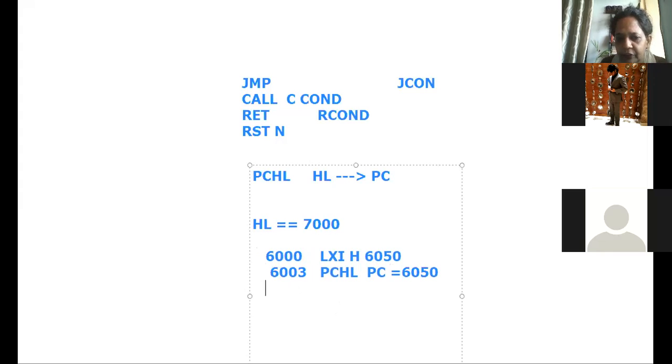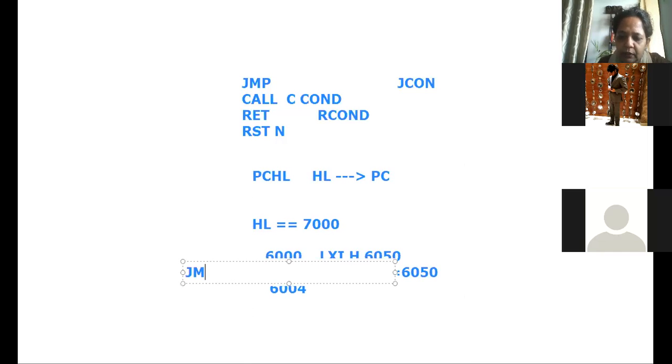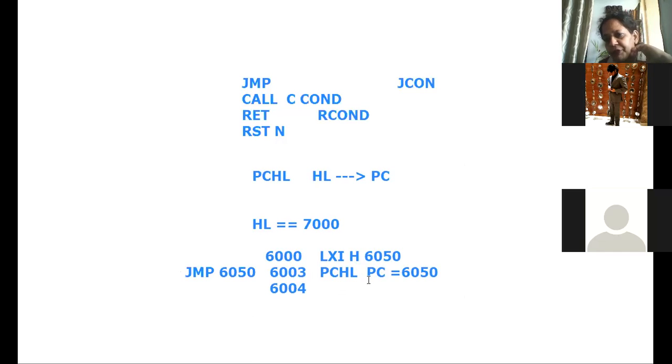The actual next instruction is at 6004, but since now PC has 6050, the instruction at 6050 will be executed instead of 6004. That means indirectly we are asking it to jump to 6050. Are you understanding this? Instead of saying jump 6050, what I am doing is LXI H 6050 and then I am saying PCHL. These two instructions will do the same thing that the jump instruction does.